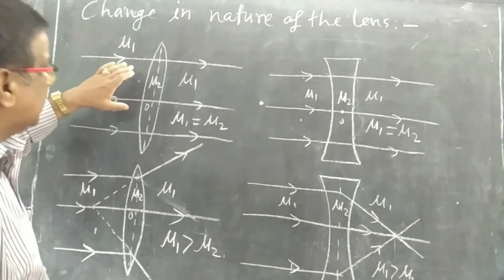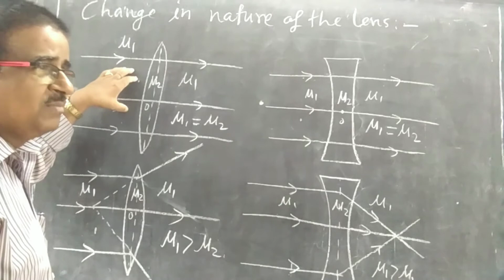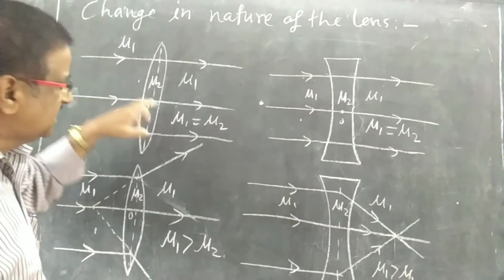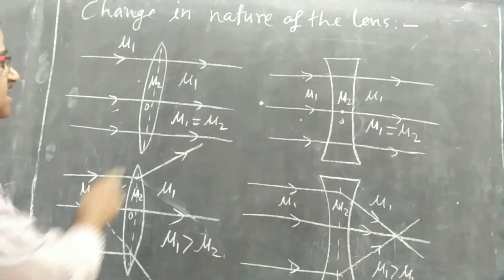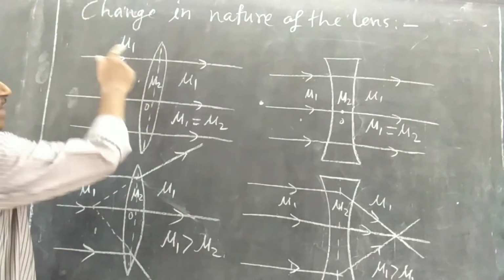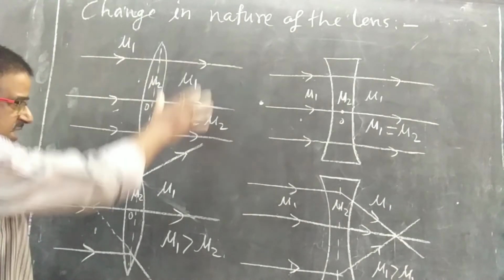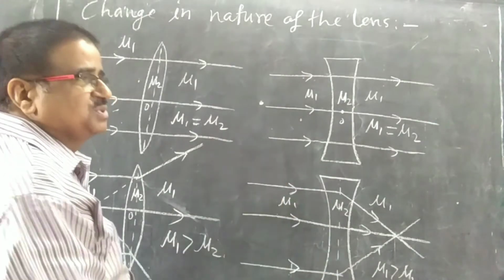If the glass lens, this convex lens, is placed in a medium whose refractive index is equal to the refractive index of glass, you can see mu2 is the refractive index of glass, mu1 is the refractive index of the medium in which it is immersed. I am telling immersed or kept.